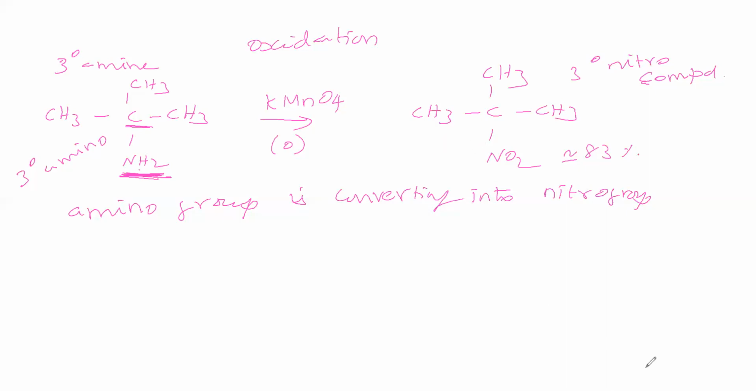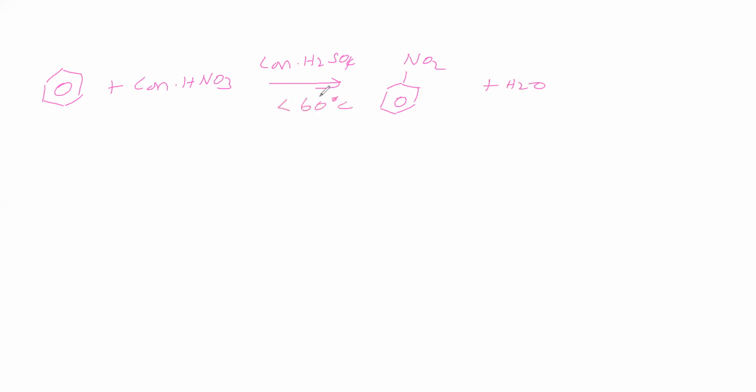Next, in the nitration preparation of nitro compounds, we will see other methods. Now we will take benzene and add a nitrating agent, conc. HNO3 and conc. H2SO4. The products are nitrobenzene and water. Here, what is the temperature? The temperature is less than 60 degrees Celsius.